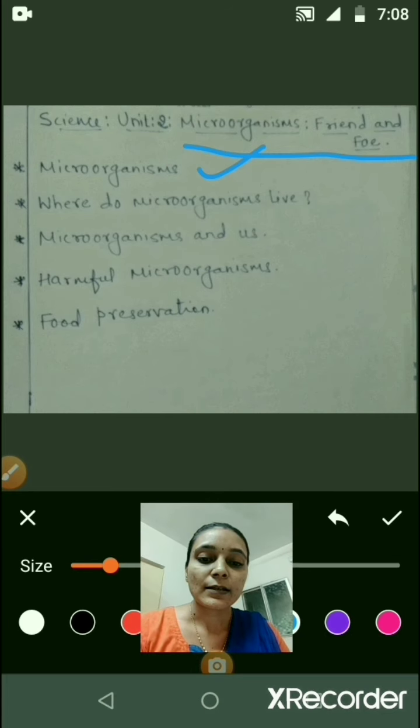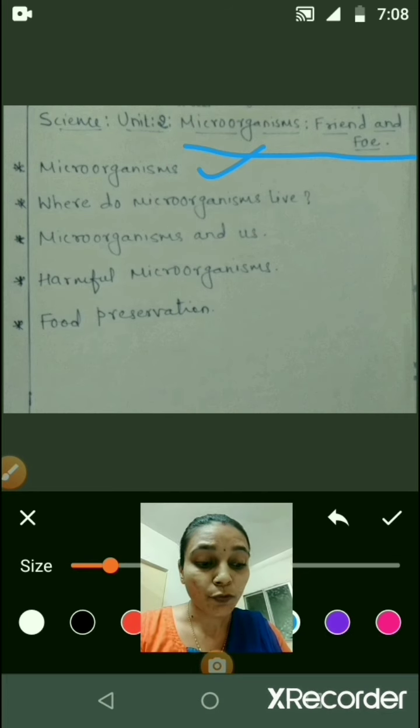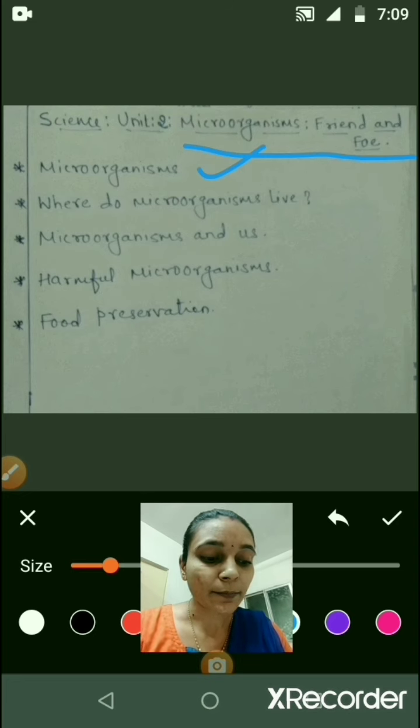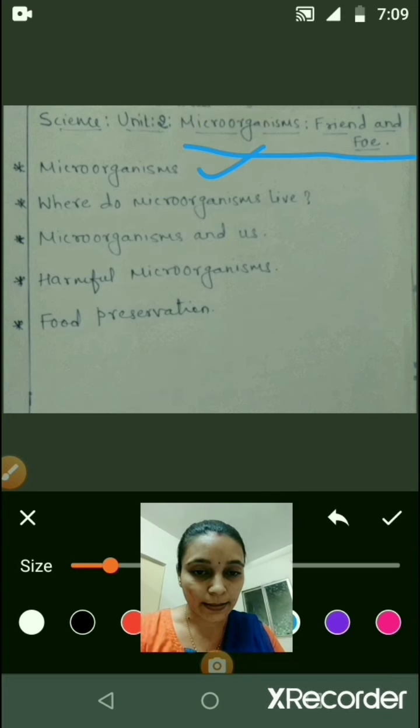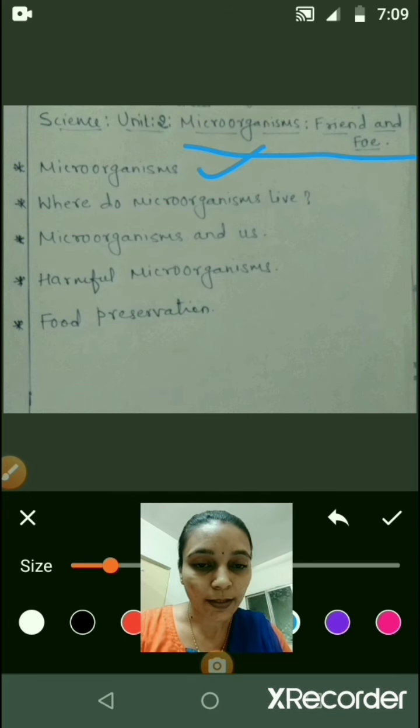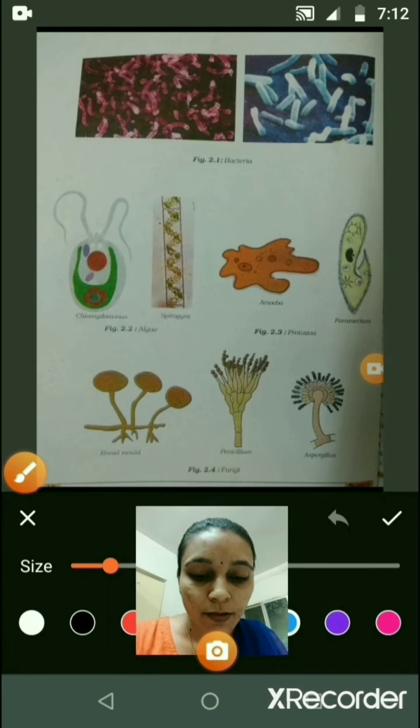Now microorganisms are mainly classified into 4 major groups. These groups are bacteria, fungi, protozoa and some algae. Some of these common microorganisms you will see in the next picture. Viruses are also microscopic, but they are not microorganisms.